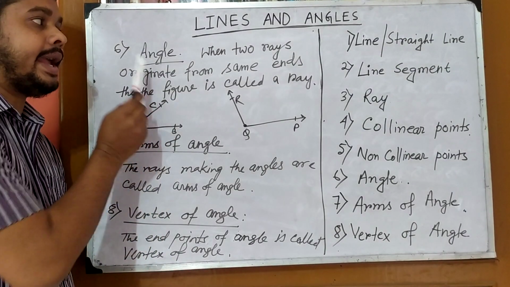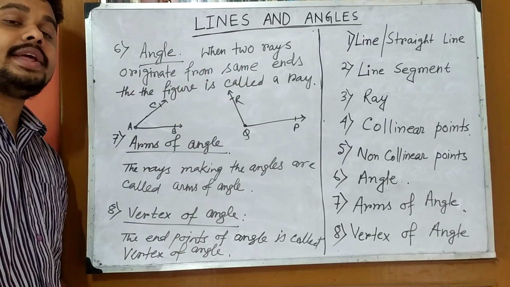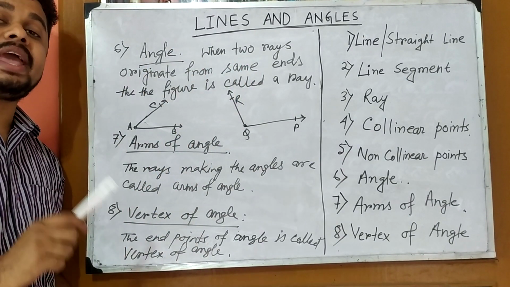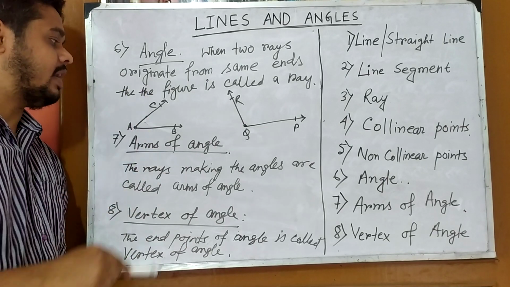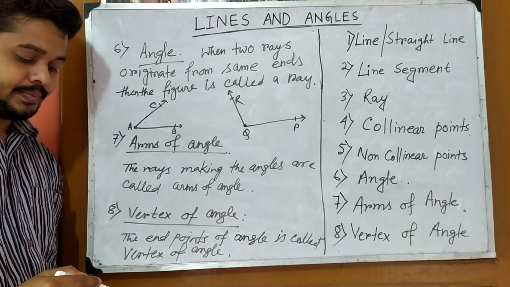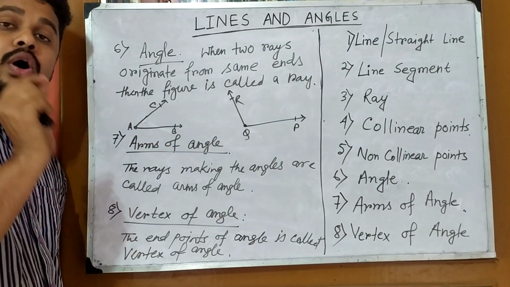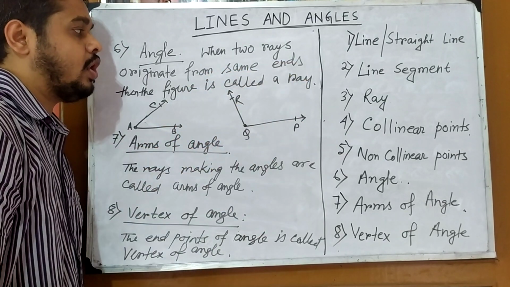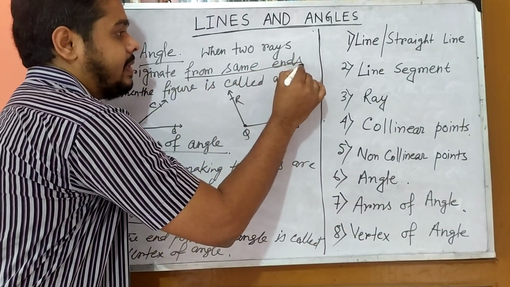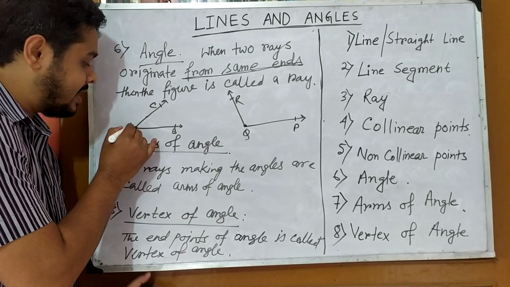Now angle. When two rays originate from the same end, then the figure is called an angle. When two rays originate from the same end, that is the clue word. Hence two rays are there.